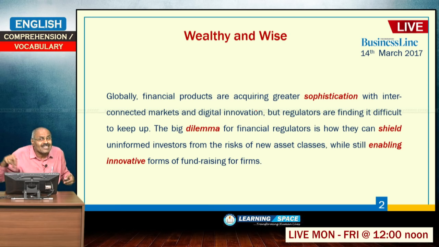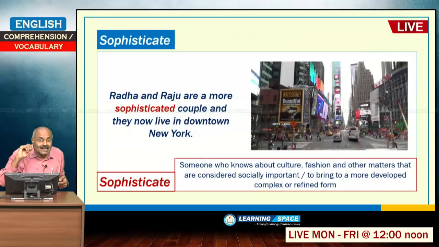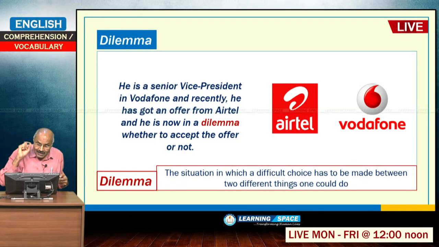So, all these are new asset classes, and now the securities agencies, or you can say agencies like SEBI, are not able to raise up to that level, and the big dilemma for financial regulators is how they can shield uninformed investors. So, the meaning is that nowadays financial products are more and more sophisticated, that is one aspect. Under these circumstances, the dilemma is basically the situation in which a difficult choice has to be made between two different things. When a difficult choice is to be made, then we say dilemma.